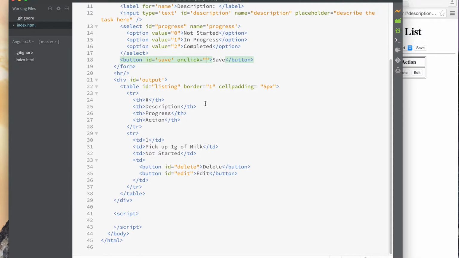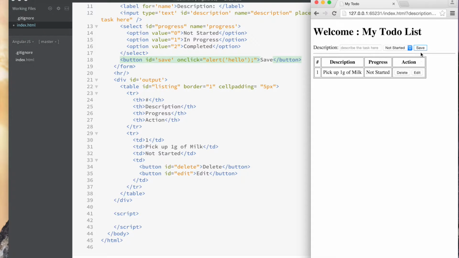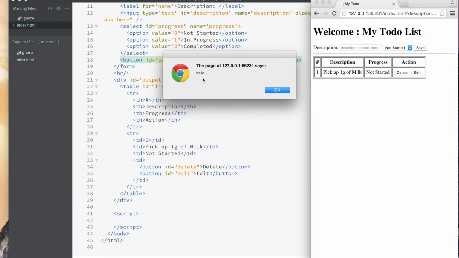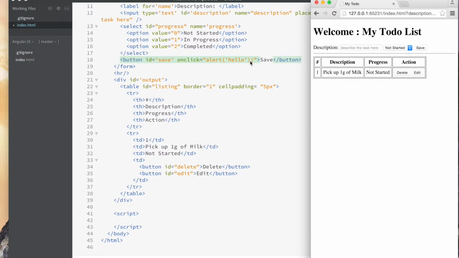So one of the actions you could take is call a method called alert, which is given to you by your web browser, so you don't have to define it. And I'll put single quotes since I'm already using double quotes. I'm going to say hello, right? And so I expect this should work. When I click the save button, I should see hello. And it does say hello, okay?